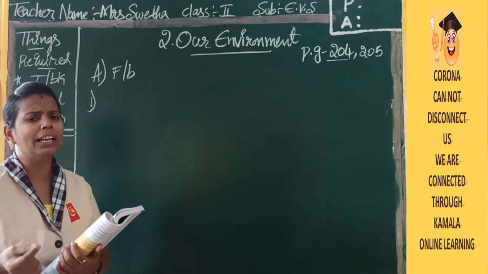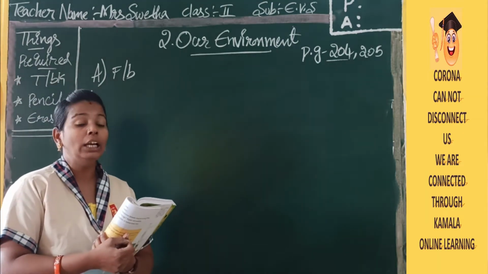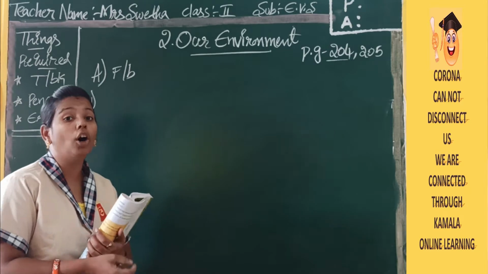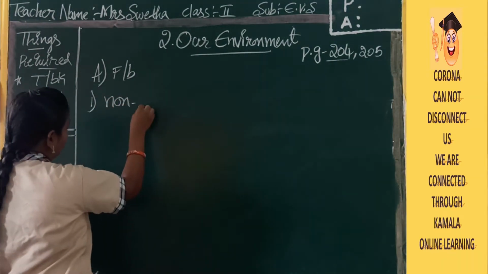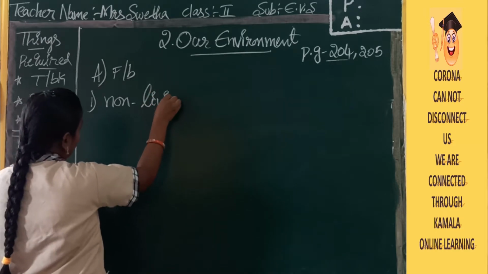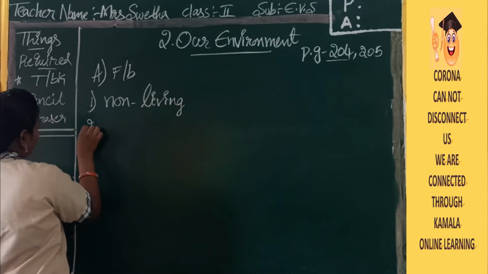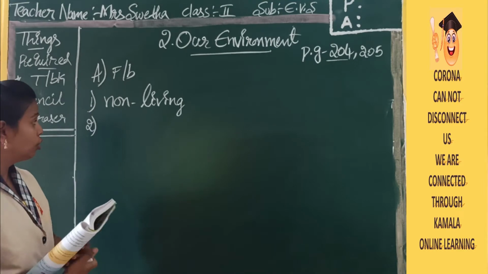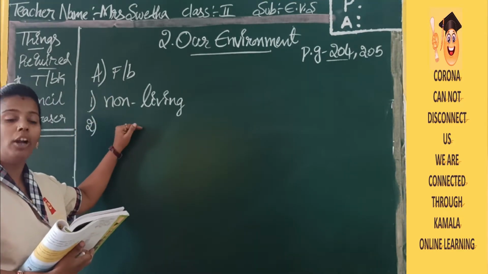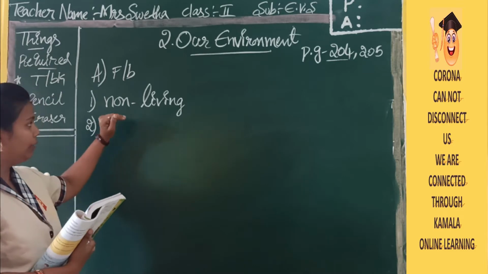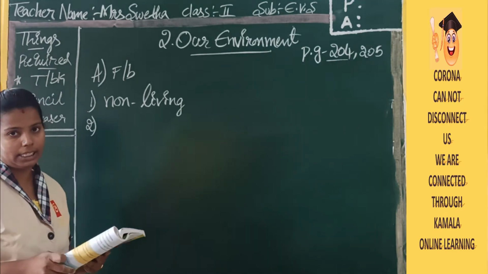If they are not alive, we will call them non-living things. So write neatly in the blank given there, children.